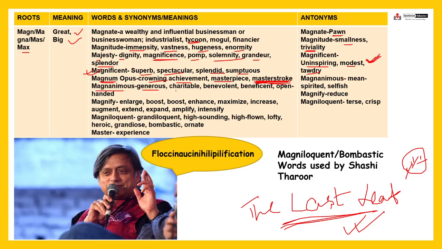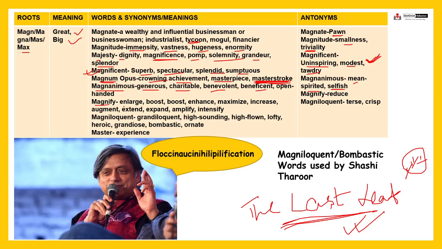Means generous, charitable, benevolent, beneficent or open-handed. Someone who is very generous. He donates for people's welfare, right? He donates money, he donates food, clothes. Means he is generous or charitable. Someone who does charity, right? Mean-spirited is just the opposite. Means quite selfish. He is not generous, quite selfish, right? A selfish person. And magnanimous means charitable, generous or selfless, right?